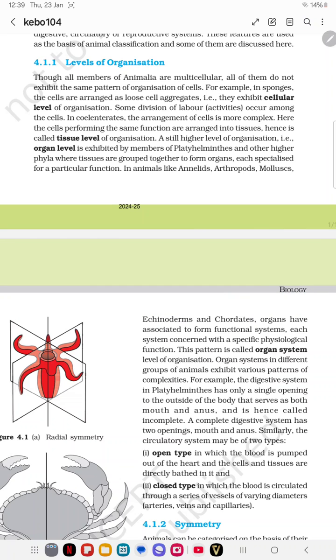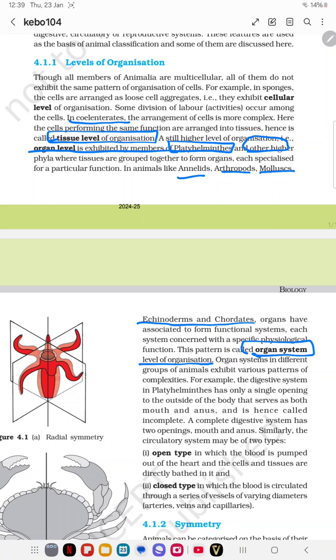And next, the tissue level of organization is seen in the coelenterata, and the organ level is exhibited by the platyhelminthes. In annelids, arthropods and molluscs, what kind of level of organization is seen? It is the organ system level of organization.